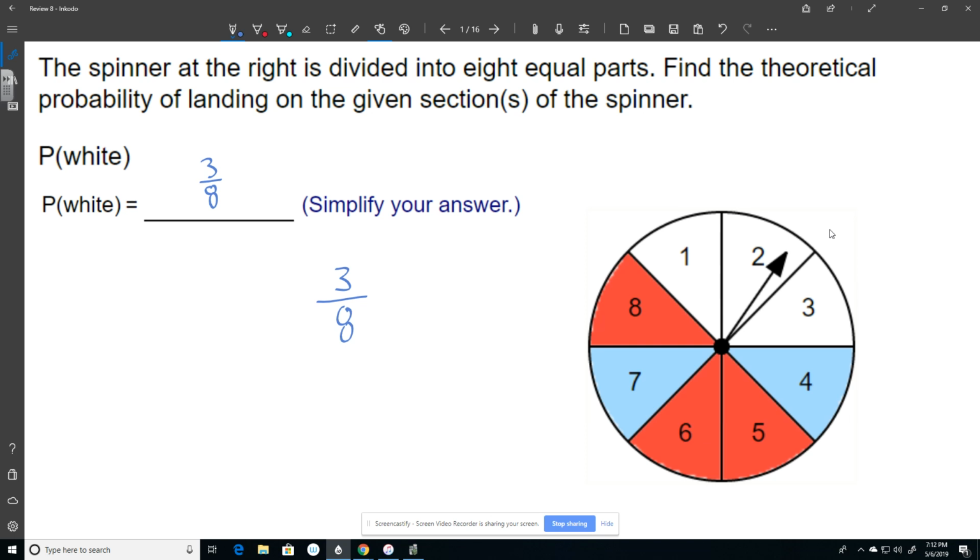Now you want to be careful when you're putting in your answers. Some of them want a decimal. I think there's 1 or 2 that want a percent, and others want it as a fraction. You can tell it wants it as a fraction if it just says to simplify. So it wants your fraction in simplest form, and 3 over 8 happens to be simplest form.